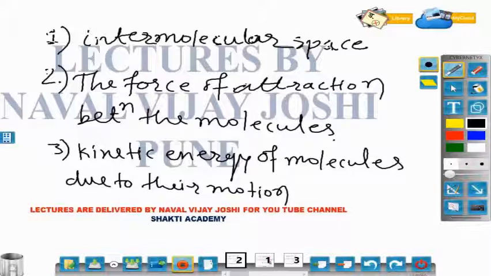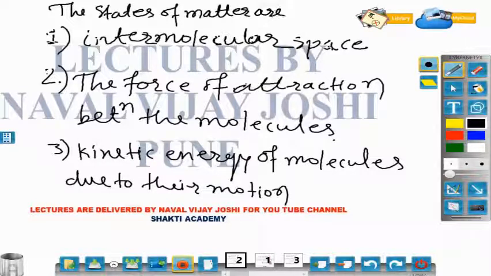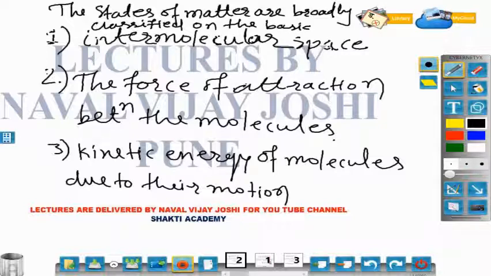So what are these three? The states of matter are broadly classified on the basis of these three properties. Number one, the intermolecular space. Number two, the force of attraction between the molecules, and number three, the kinetic energy of molecules due to their motion.